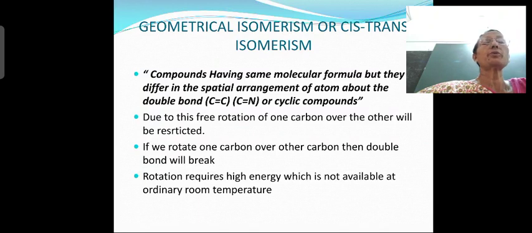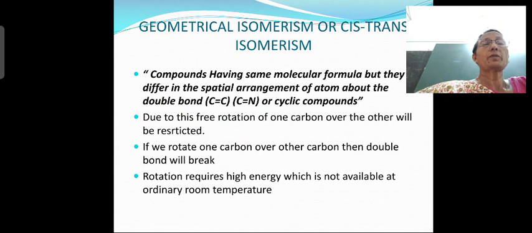Geometrical isomerism is possible. Due to this, free rotation of one carbon over the other will be restricted. Why does this restriction take place in a carbon double bond compound? Because a double bond is present. In a single bonded compound there is free rotation, because only a single bond is present. In double bonded or even triple bonded compounds there will be restriction, because two bonds are present. A double bond is stronger than a single bond, and a triple bond is stronger than a double bond. So there will be restricted rotation.